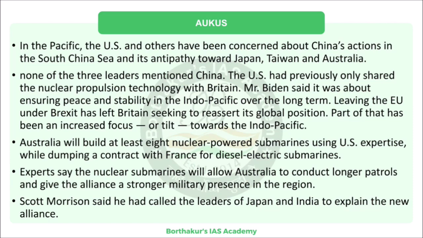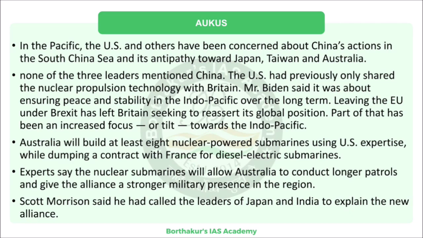Now there is this other country called New Zealand. New Zealand is a neighbor to Australia, right? New Zealand has always been a part of the security matrix of Australia and also America. Earlier they were part of a similar grouping with Australia, US and New Zealand. Now New Zealand has been left out of this grouping. Instead of New Zealand you have the UK. Why was New Zealand left out?